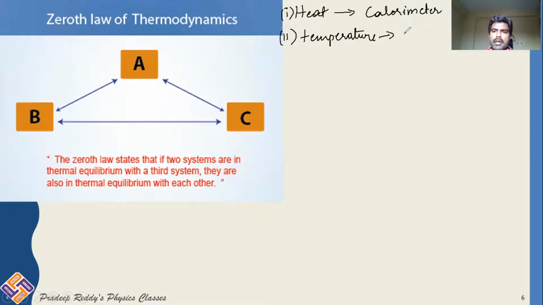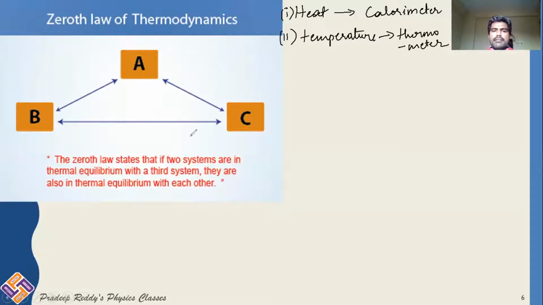Temperature is measured with a thermometer. Heat has a different unit, temperature has a different unit, and we even have different types of thermometers. Heat is the cause, temperature is the effect. These things were very clear till now.